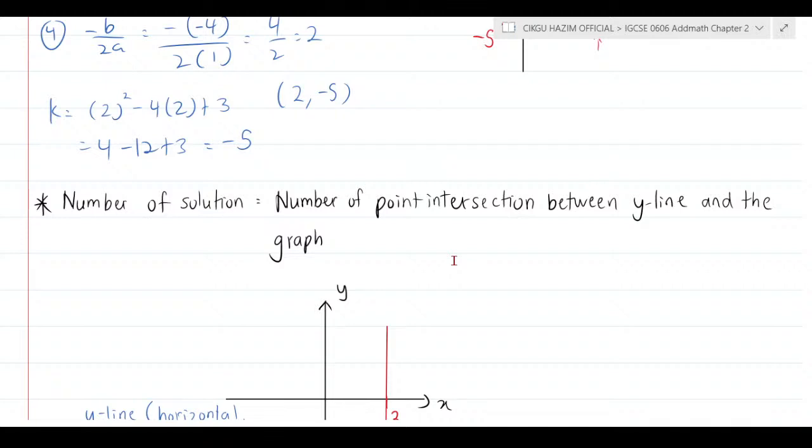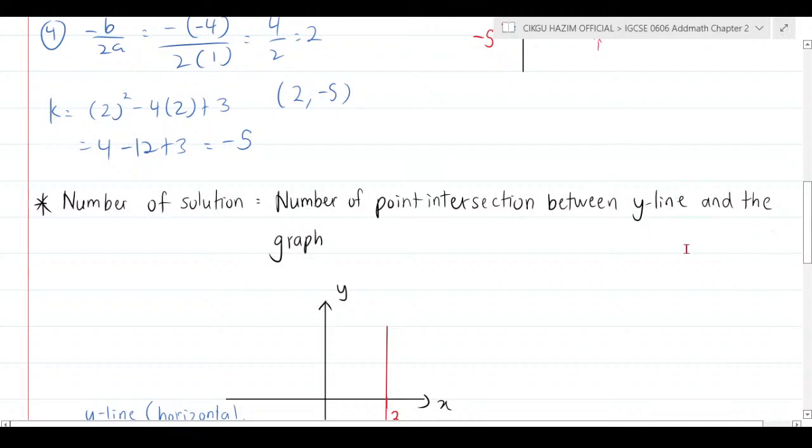Find the range value of blah blah blah that the solution is 4, something like that. Okay, so please remember that the number of solutions is also equal to the number of points of intersection between the y line and the graph, which is your smile or sad face graph or your modulus graph.